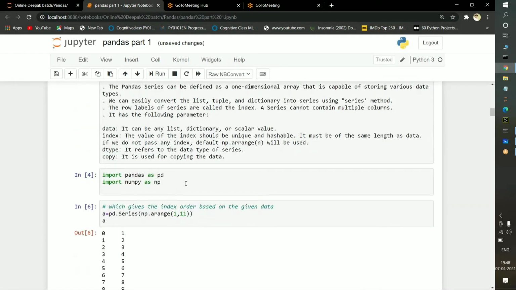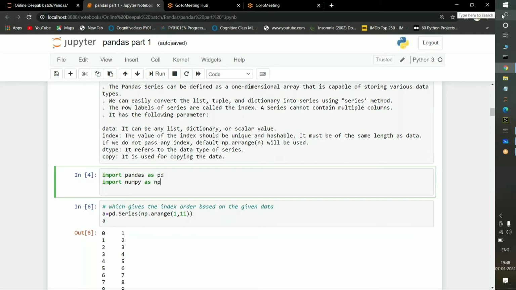For importing NumPy, we import numpy as np. For pandas also, import pandas as pd. Instead of pd, you can use your own variable name, it doesn't matter. So I'm importing pandas: import pandas as pd and import numpy as np. Now you may have a doubt whether pandas is installed in our system or not.